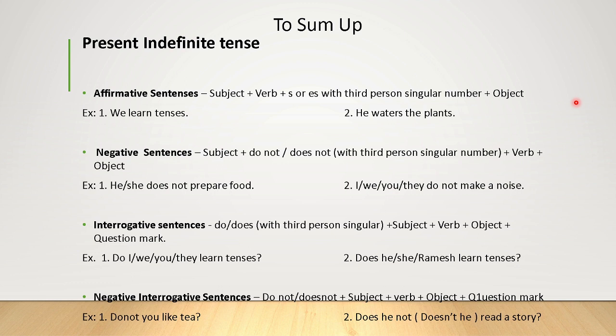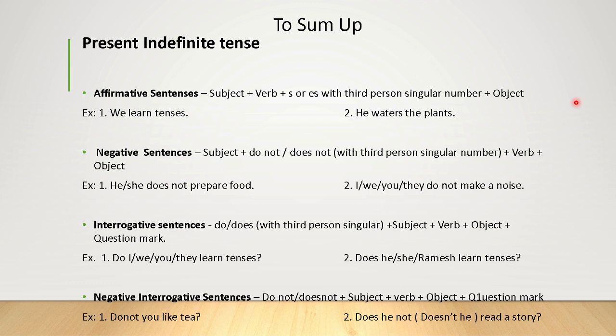I have given the formula in the affirmative sentence: subject plus verb plus s or es with the third person singular number plus object. In the first example, we learn tenses, only the subject, verb, object. But in the second example, he waters the plants.